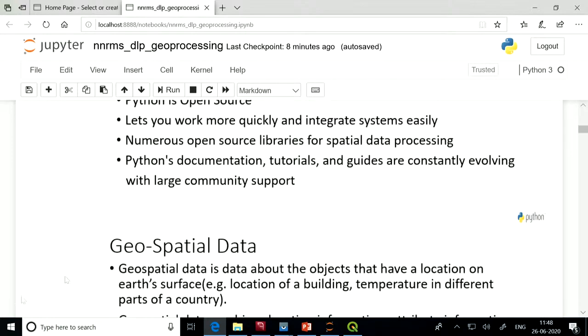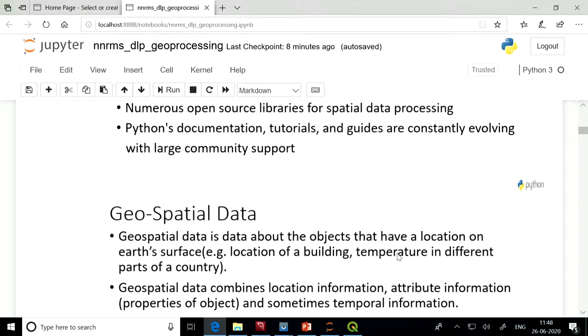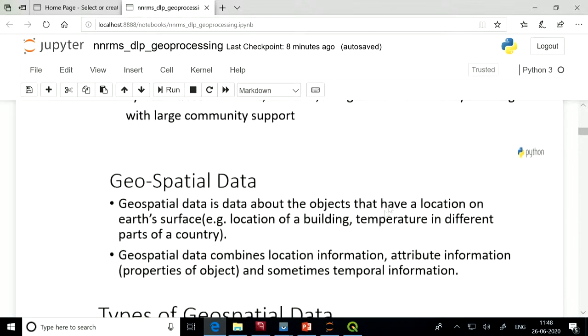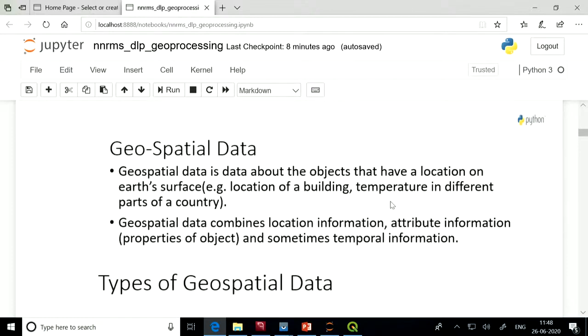Next we'll go for geospatial data. What is geospatial data? I think in your previous lectures you must have studied geospatial data. Just for the sake of completeness, I will briefly review what geospatial data is. Geospatial data is data about objects that have a location on the Earth's surface, like the location of a building or temperature in different parts of a country.